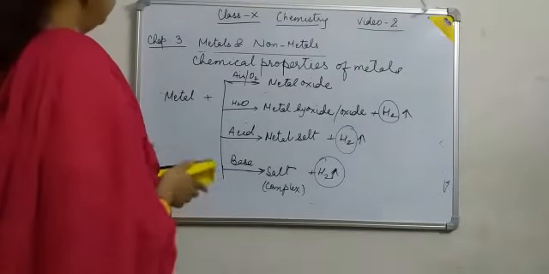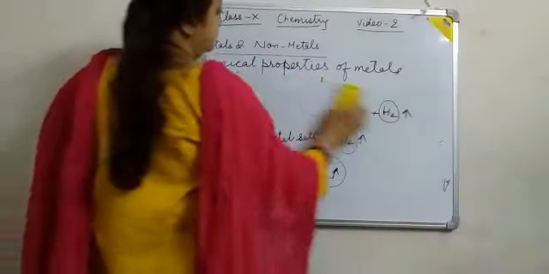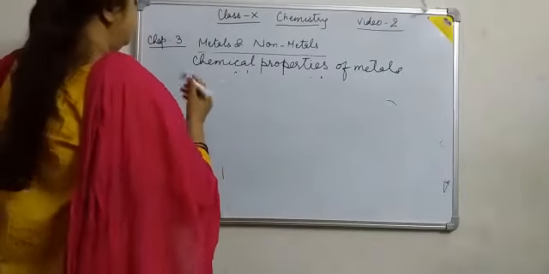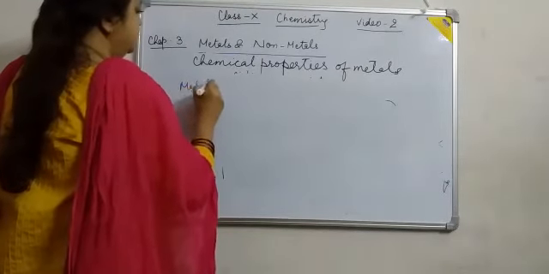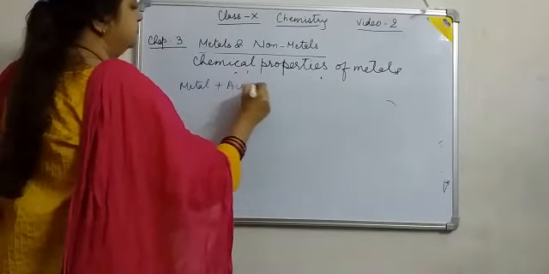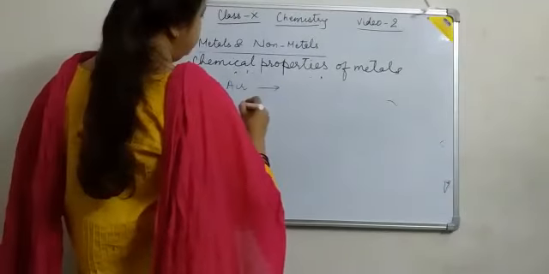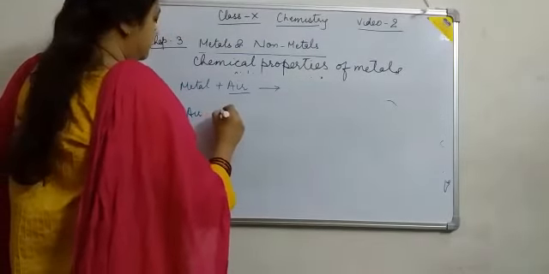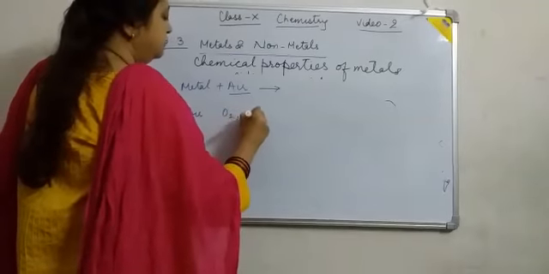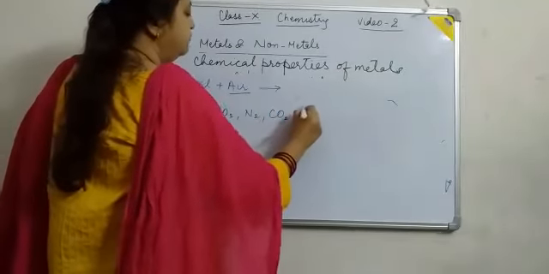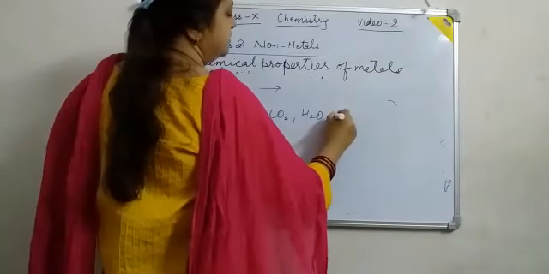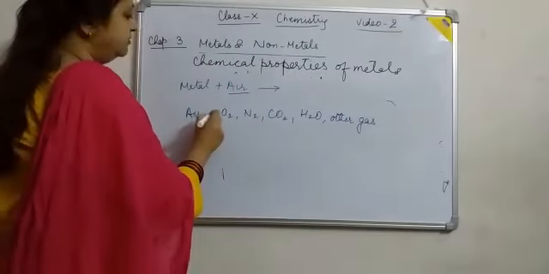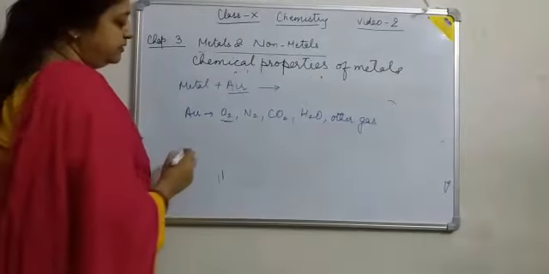Let's start with the reaction of metal with air. Metal plus air: different types of substances are formed. The components of air are oxygen, nitrogen, carbon dioxide, water and other gases, argon and other gases. When a metal reacts with oxygen, metal oxides are formed.